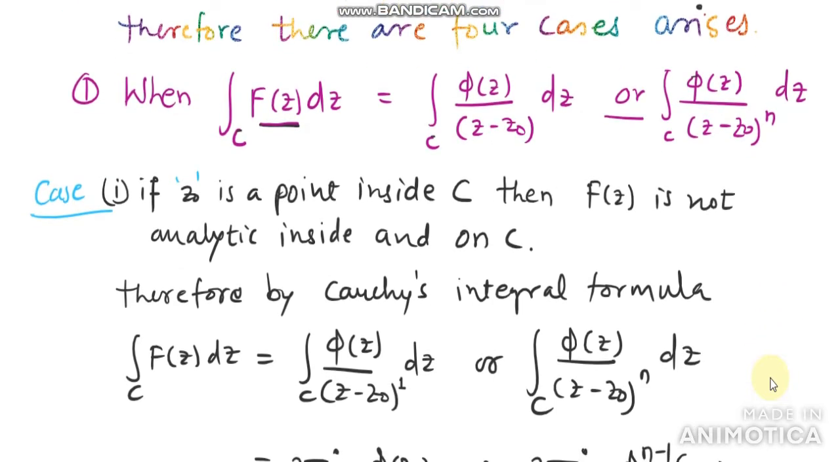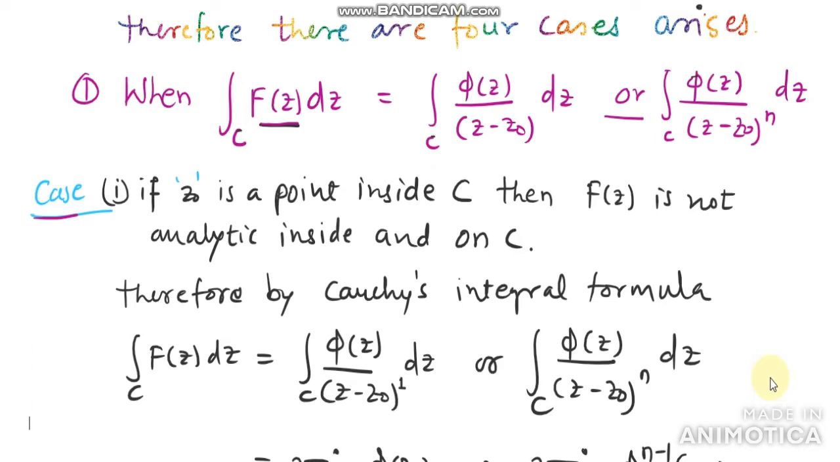So what happens when z naught is a point inside c? Let us study case 1, sub case 1. If z naught is a point inside c, then f of z is not analytic inside and on c. Therefore by Cauchy's integral formula we can write the integral over c of f of z dz as the integral over c of phi of z divided by z minus z naught raised to 1 dz, or the integral of phi of z divided by z minus z naught raised to n dz over the closed curve c.